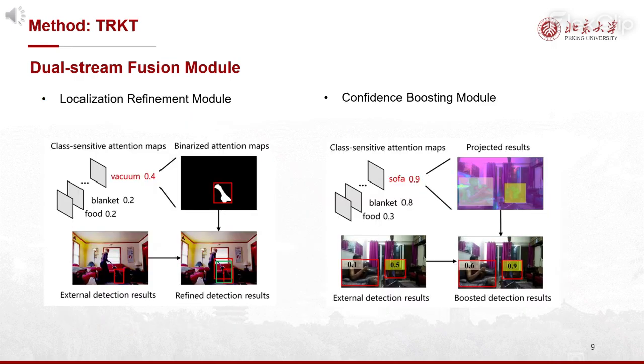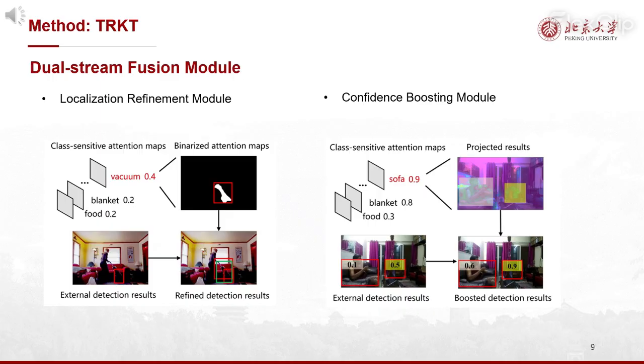For the localization refinement module, as shown in the left figure, detection results and object proposals from class-sensitive attention maps are utilized to acquire refined detection results, e.g., the green one in the right bottom subfigure. Specifically, we obtain object proposals based on a threshold-based algorithm, and use the object proposal fusion algorithm, weighted box fusion, to fuse the proposals with external detection results, refining the localization quality.